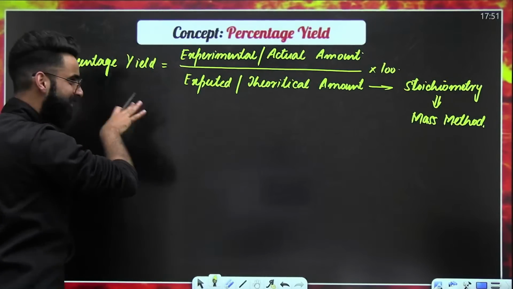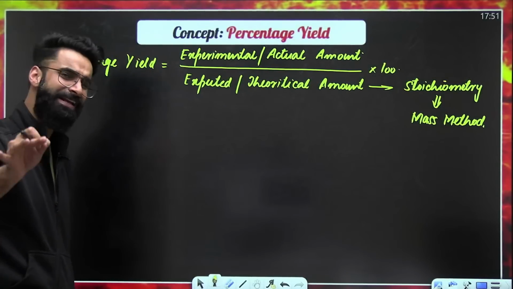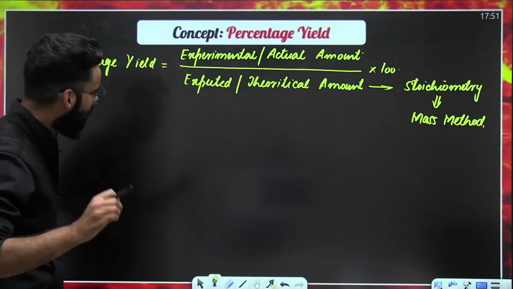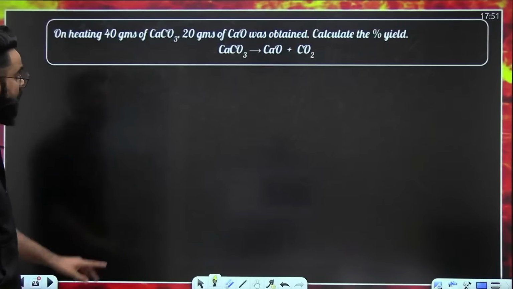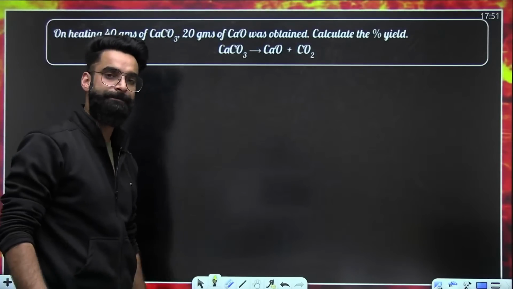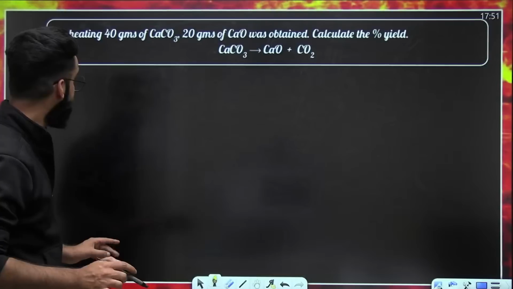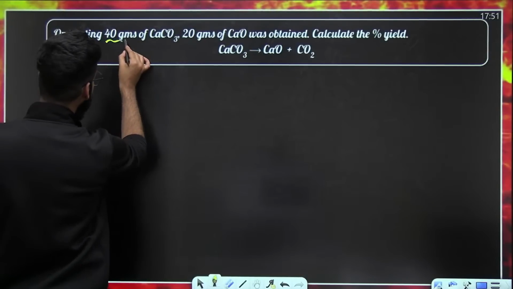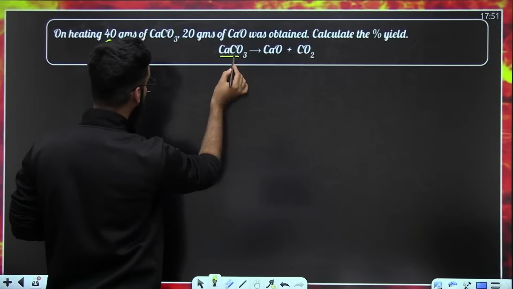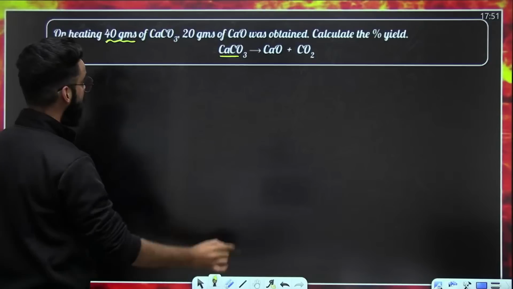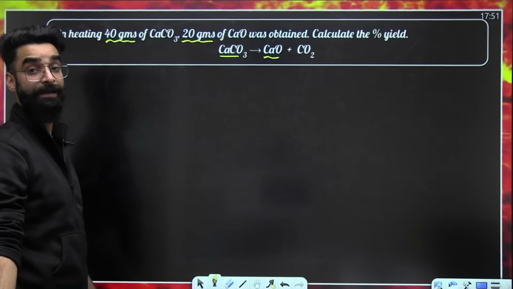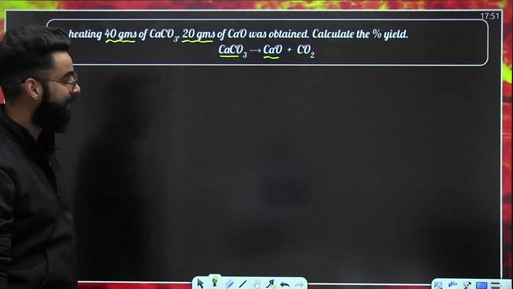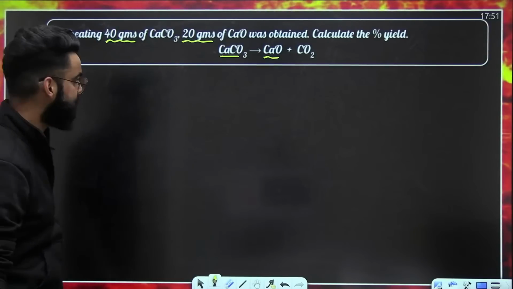So, just to make you understand this concept properly, I'll directly start with a question so that you'll properly understand what it means and how it's to be calculated. Okay? So, starting with the first question, a basic question. The question says, on heating 40 grams of calcium carbonate, 20 grams of calcium oxide was produced. Calculate the percentage yield of the reaction.